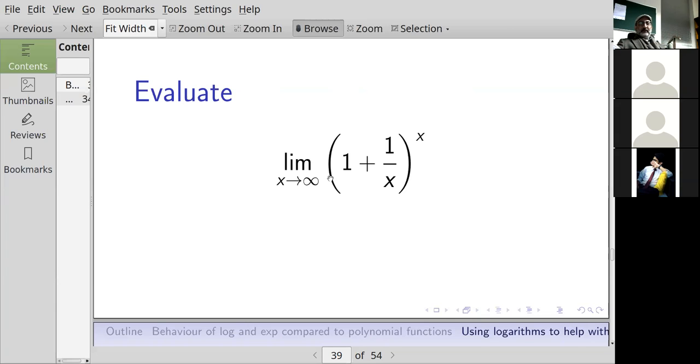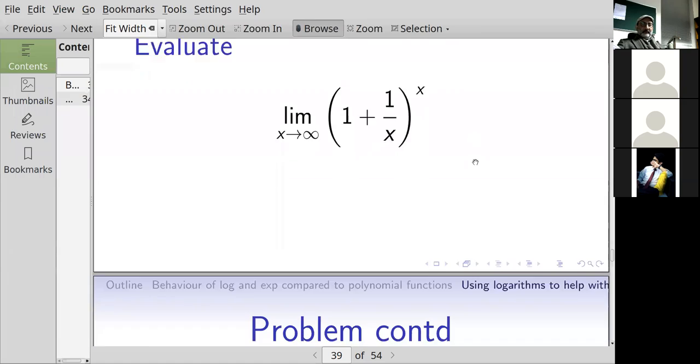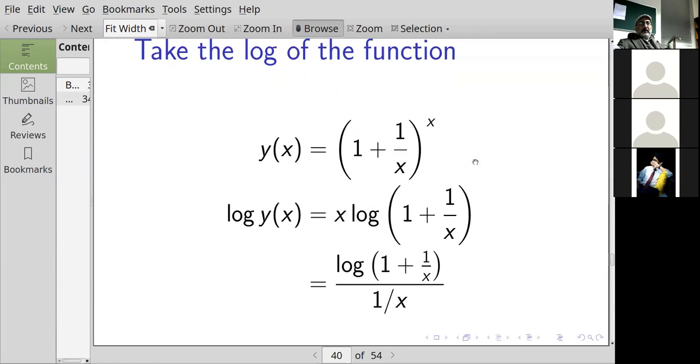So I will let y be this function, 1 plus 1 over x to the x, and I will consider the limit of the logarithm of y. So y of x equals 1 plus 1 over x to the x. I want the limit of y as x goes to infinity. When I take the logarithm of y, I can pull the x outside of the logarithm. That's x times the logarithm of 1 plus 1 over x. Now I don't have any exponent giving me trouble.